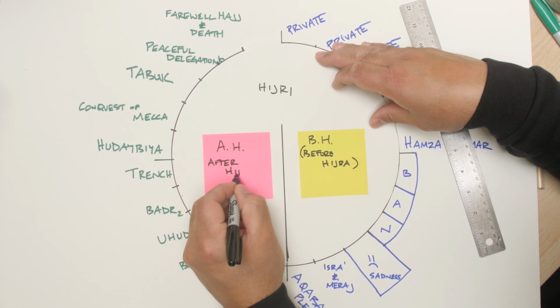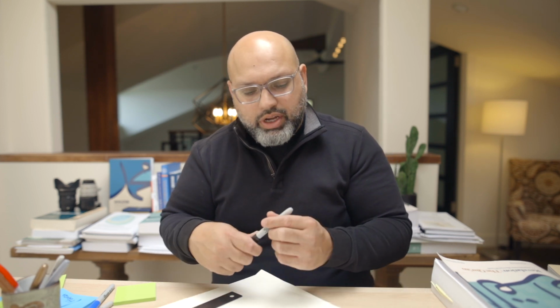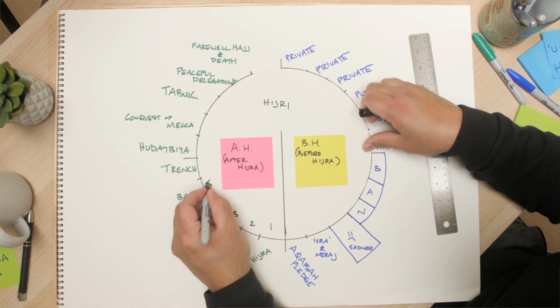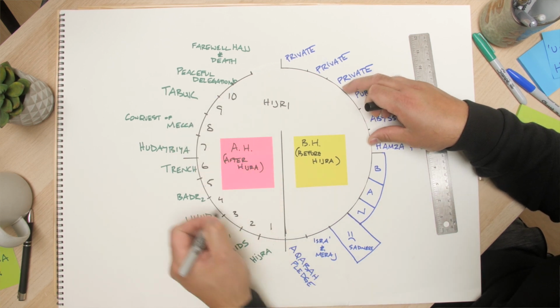Now this should sound familiar to you, because this is how the Christian community established BC, before Christ, and AD, right after the death of what they say is their Lord. And that's based on going back to the life of Jesus, peace be upon him. Now it's called Common Era, BC and CE. Well, the Muslim community also had this idea of, let's establish the year that this community was established, and so they called this 1, 2, 3, 4, 5, 6, 7, 8, 9, 10, and so on this way.